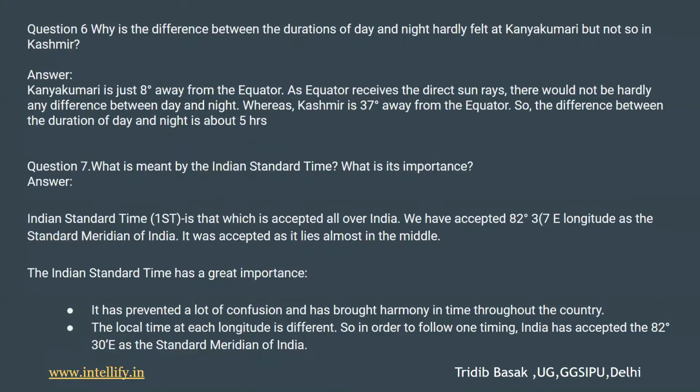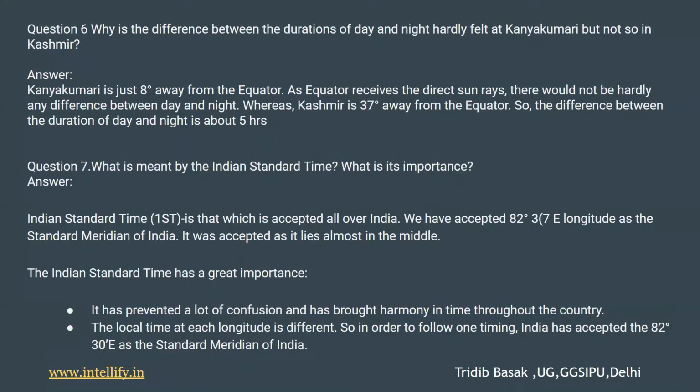So the difference between the duration of day and night is about 5 hours, and it is clearly visible in Kashmir. So the next question is, what is meant by Indian Standard Time? What is its importance? So IST, the Indian Standard Time, is a standard which is accepted all over India, where we have accepted 82 degrees 30 minutes east longitude as the standard meridian of India. It was accepted as it lies almost in the middle, in a central location called Mirzapur in Uttar Pradesh. The Indian Standard Time has great importance.